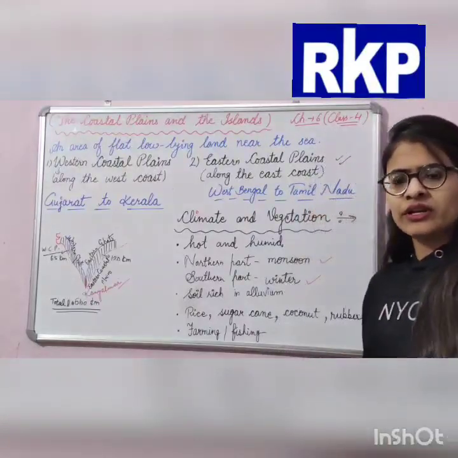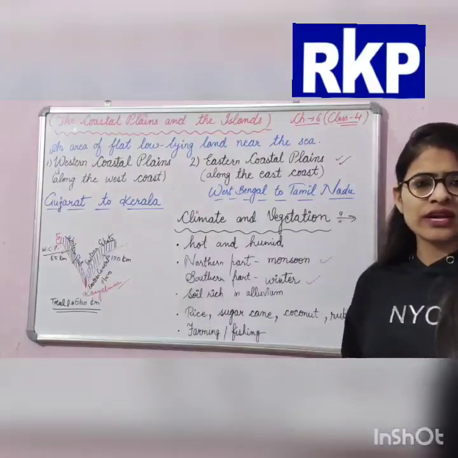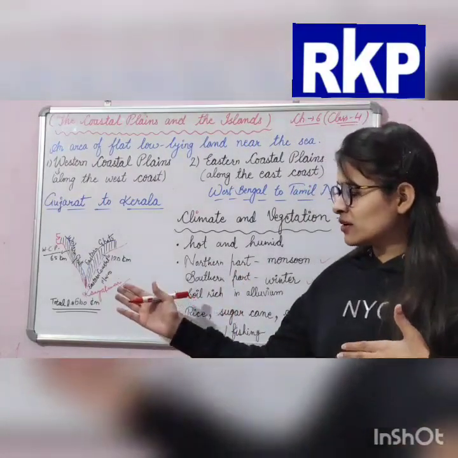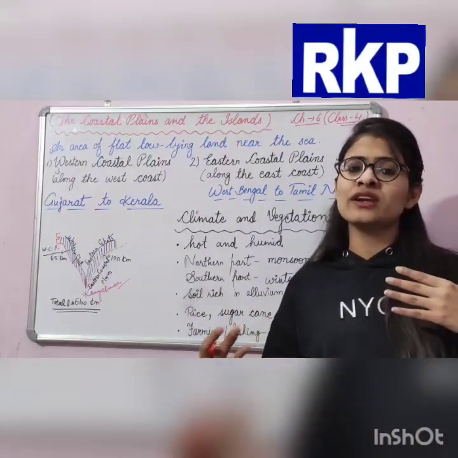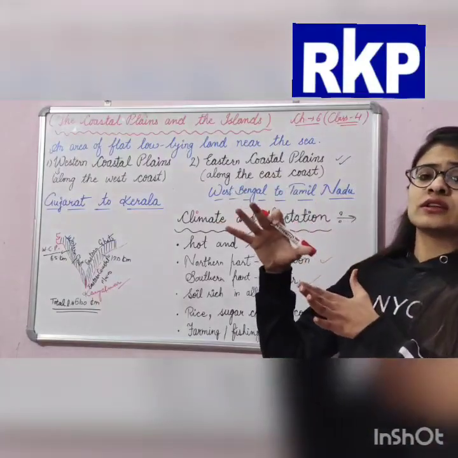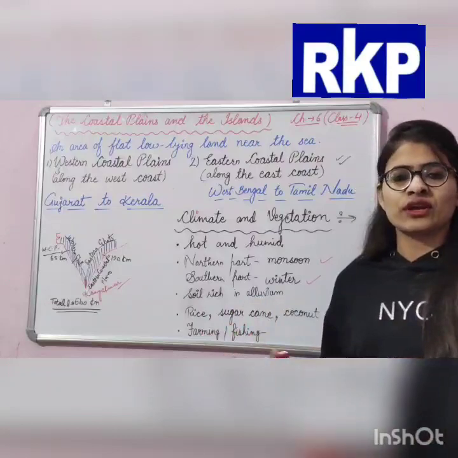In winter, they don't experience winter at all. When we are experiencing winter in these months, they will not experience winter. At that time, when the northern part has winter, Tamil Nadu receives heavy rainfall.